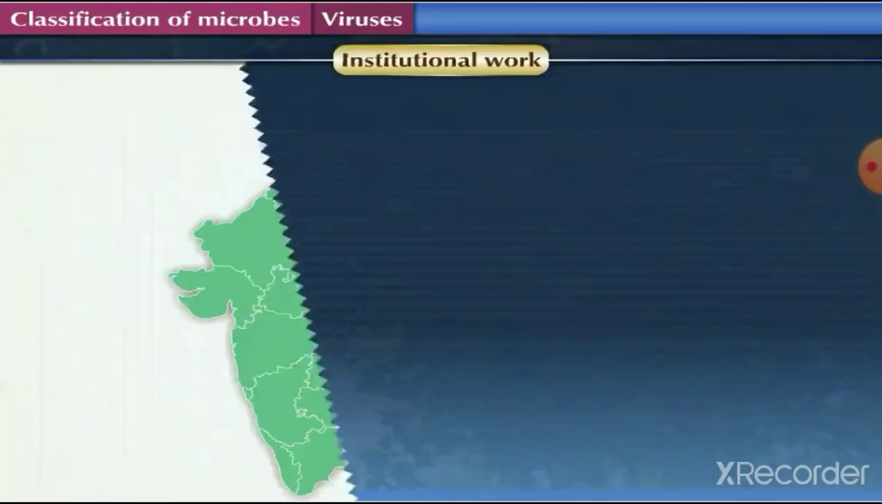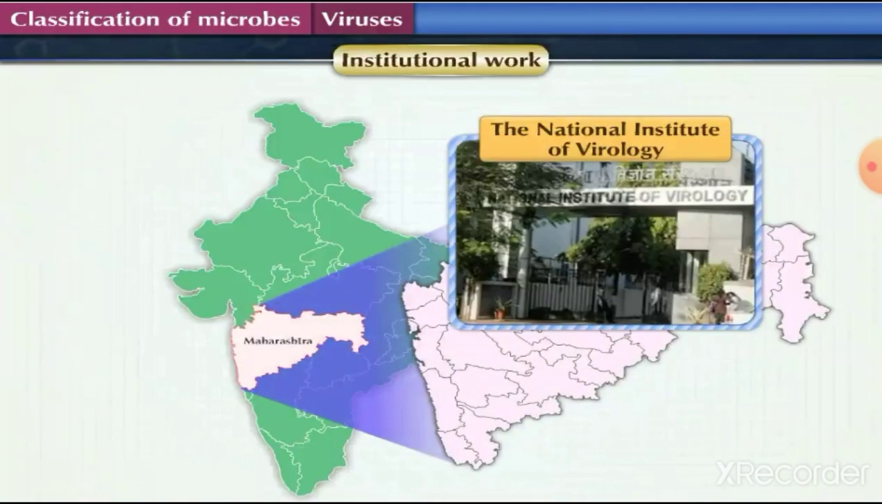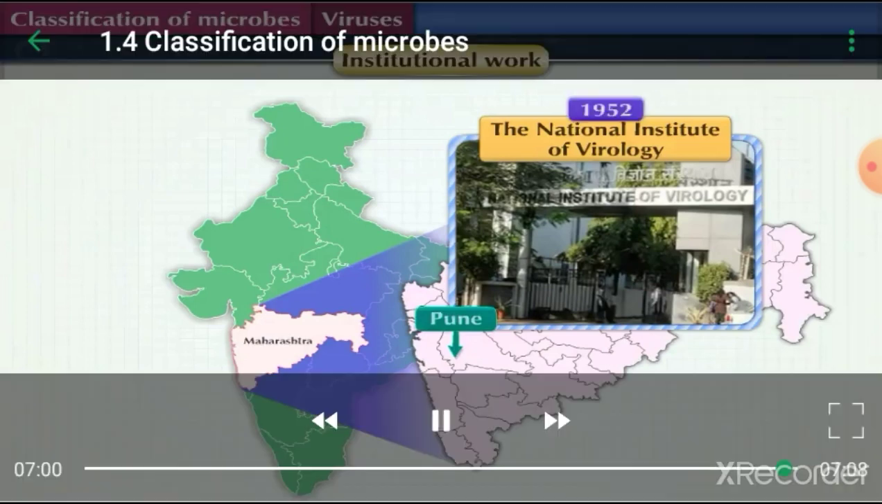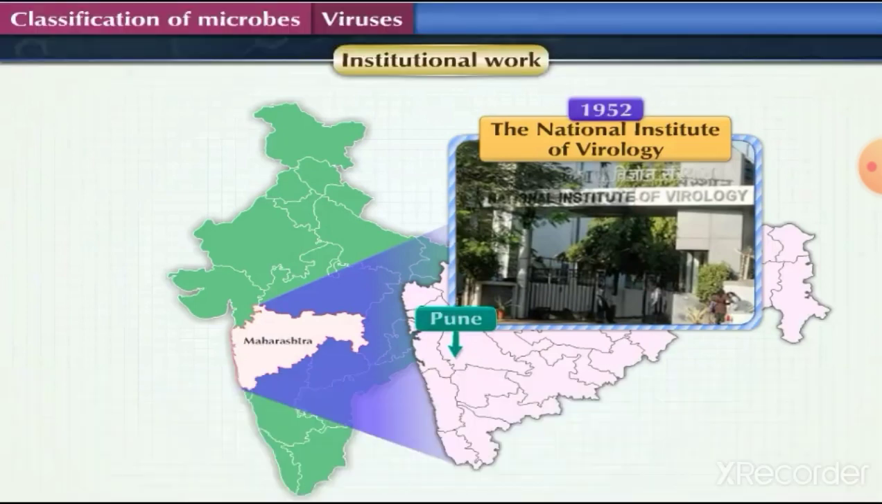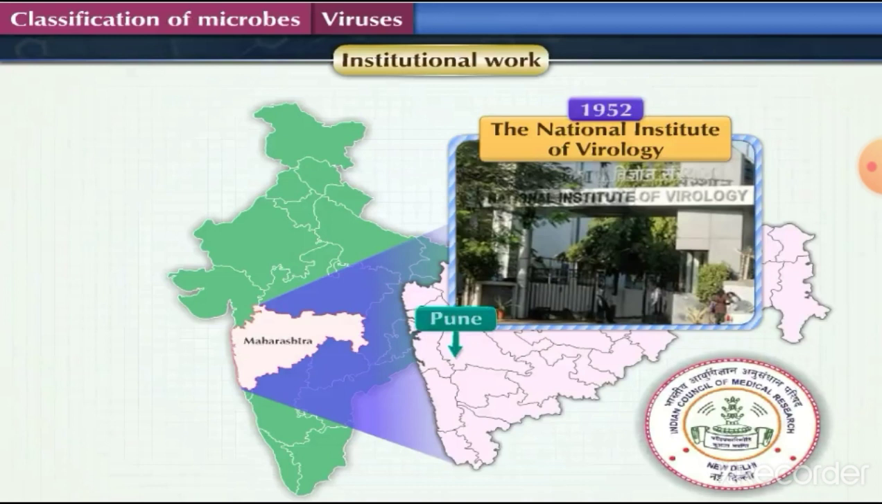Institutional work. National Institute of Virology, Pune is involved in research on viruses. This institute has been founded in 1952 under the jurisdiction of Indian Council of Medical Research.